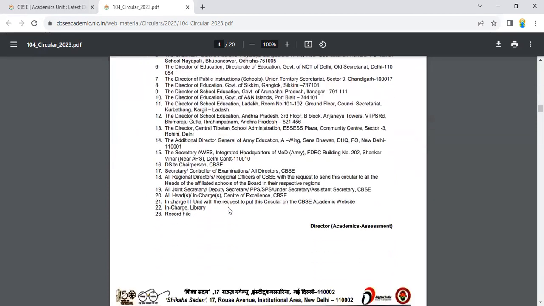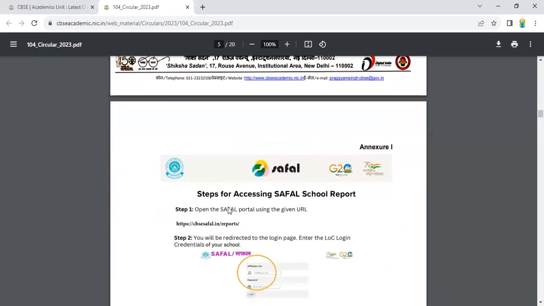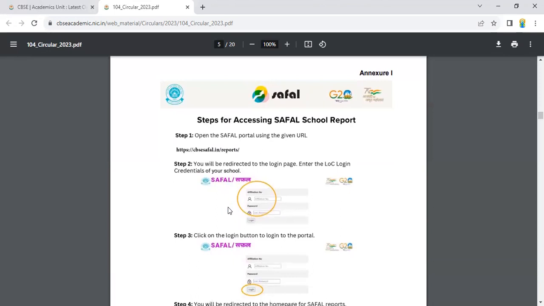Let us see in detail now what is given in Annexure 1. Now, see, this is Annexure 1. Steps are given here, how you are going to access the SAFAL report. The first step says to open the SAFAL portal using the given URL. This is the URL. You are going to type it or you are going to click on this. https cbse safal.in reports.